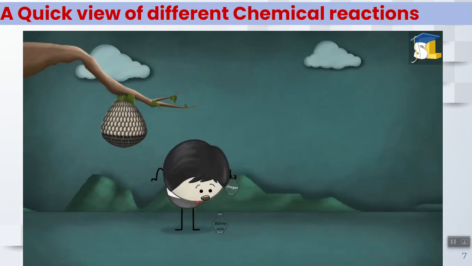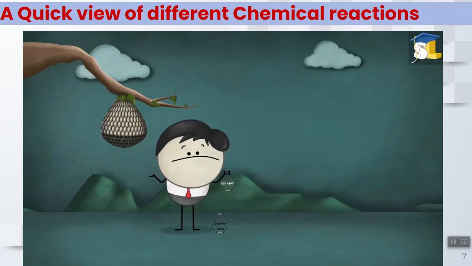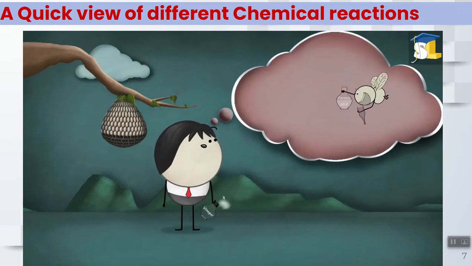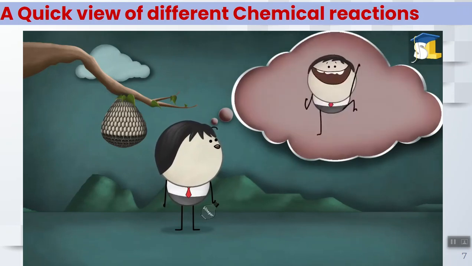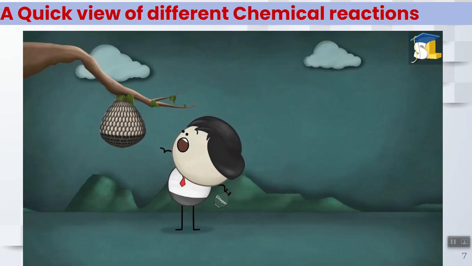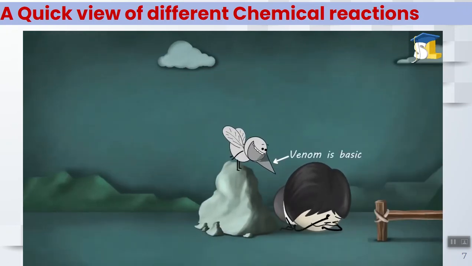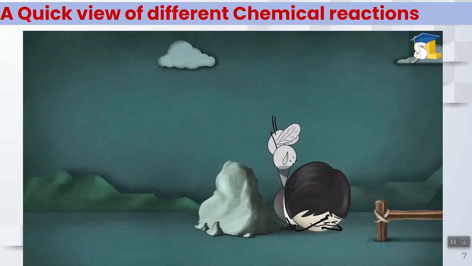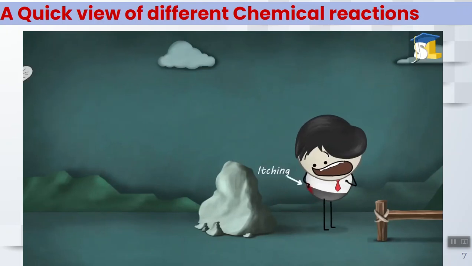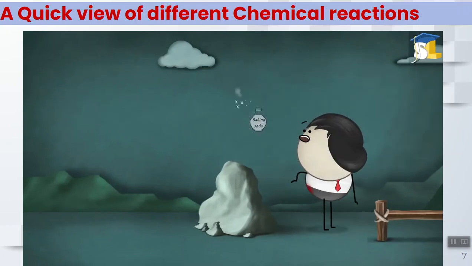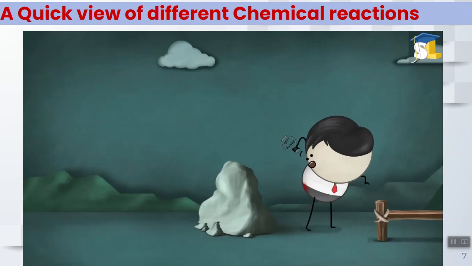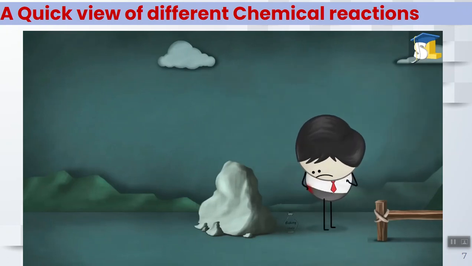Why do you think the baking soda solution did not help in this case? Earlier, in case of the honeybee, we learned that its venom is acidic. Hence, baking soda, being a basic solution, helps to neutralize the effect. Now, in case of a wasp, the nature of its venom is basic. When it stings us, it injects the venom into our skin. The venom causes us pain and itching. Now, baking soda is also a basic solution. Hence, it will not provide any sort of relief.